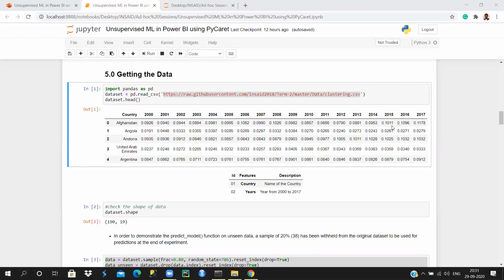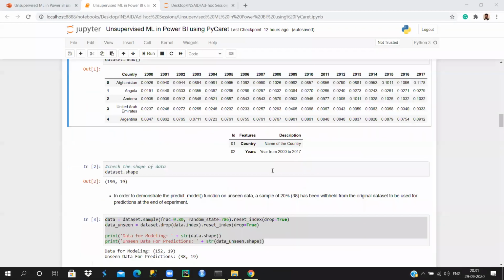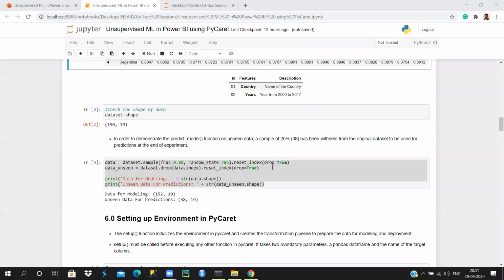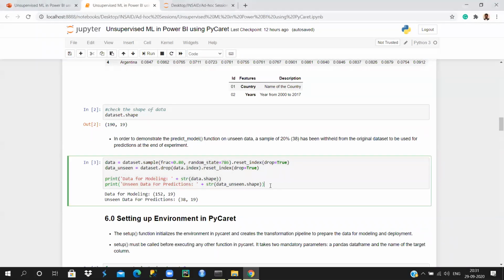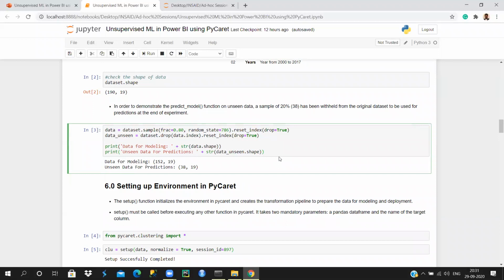Yes, PyCaret actually did the train and test split itself, and it gave us the output of how large the training set and the testing set were. But when we do clustering in PyCaret, this feature is not available. I don't know if the author did it differently, so we do the train and test split by ourselves.